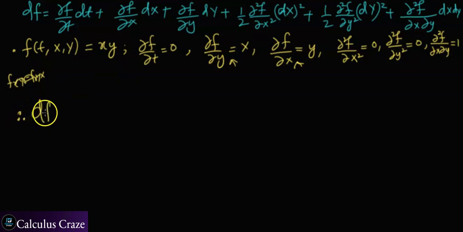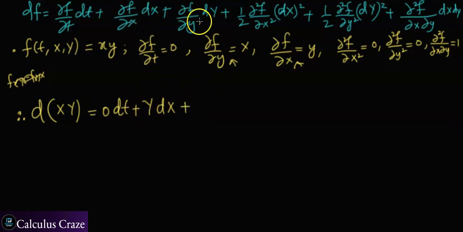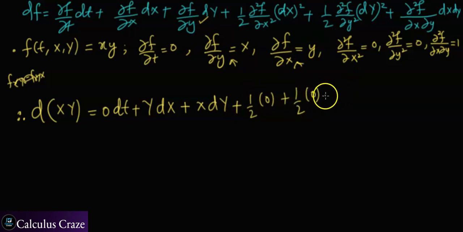My df, since f is given by x times y, should be equal to f with respect to t, which is 0 dt, plus f with respect to x, which is y dx, plus f with respect to y, which is x dy, plus one half times 0, plus one half times 0, since the second partial derivatives with respect to x and y are both 0, plus the mixed partial derivative of f with respect to y and then x, which is 1, times dx dy.